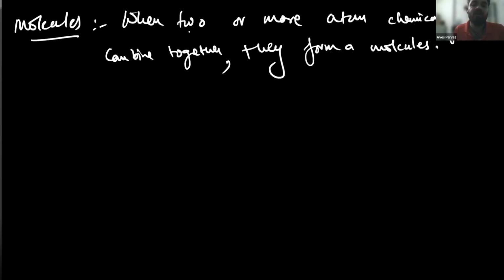What is the difference between a molecule and a compound? Here if we write atoms, then it will be a molecule. If we write element instead of atoms, then it will be a compound. So there is a difference of one word: if two or more atoms chemically combined together, they form a molecule. Now you understood, everybody in the class? Rima, you understood? Okay. Molecule: when two or more atoms chemically combine together, they form a molecule.